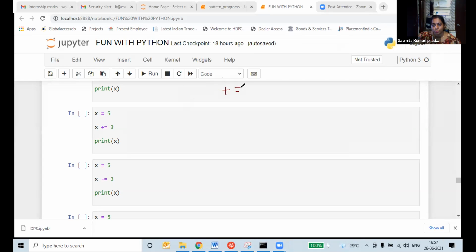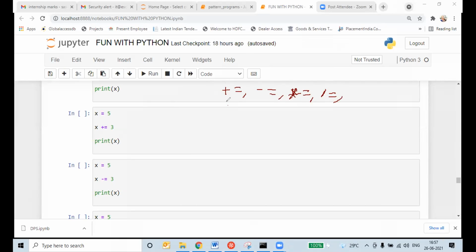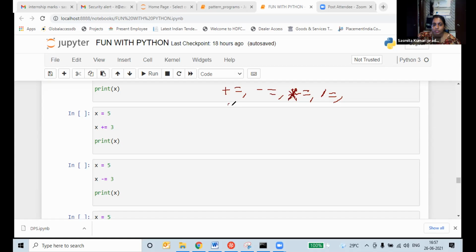Plus is equal to, minus is equal to, multiplication is equal to, division is equal to, floor division is equal to, very good.